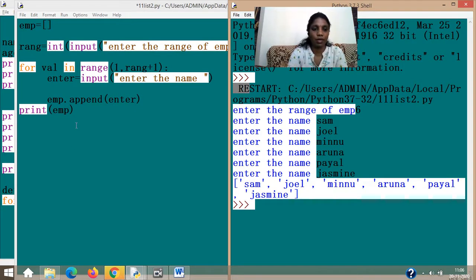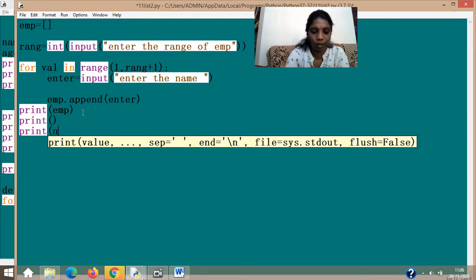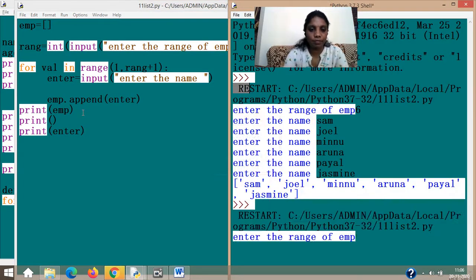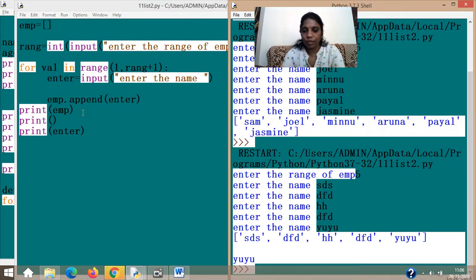What if I type print enter here? What will be coming in enter? The last value which you entered. Let's try once again. Enter the range of emp. I am going to enter 5 here. Enter the name this time, something. This is a trial only. See, emp contains everything and enter contains the last value which I entered. So that's your list introduction.